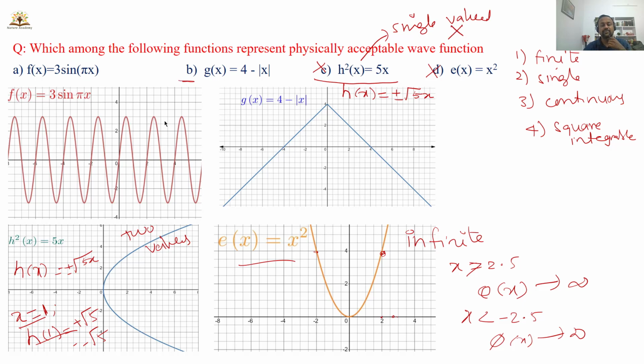Next, let us look at option B. g of x equals 4 minus mod x. This is the same thing, just like option C. When x equals 1, what is the g of x value? g of 1 will be 4 minus mod 1. If you take the positive value, you will get 3. So what happens when x is less than 0? When x is negative, g of x becomes 4 plus x, and when x is positive, the g of x value becomes 4 minus x. So this is the condition here.